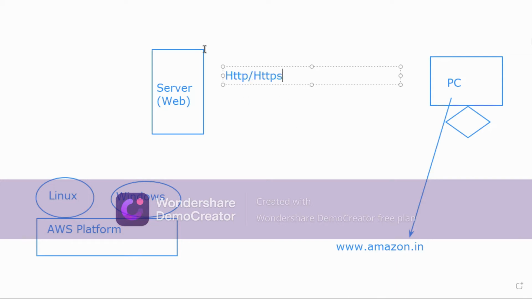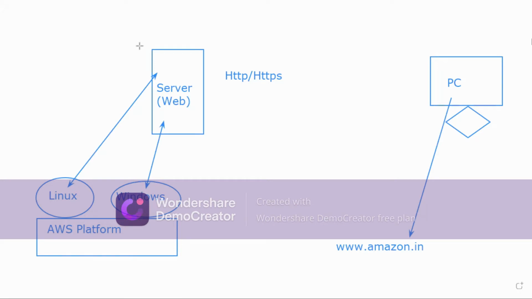You have to enable communication to HTTP or HTTPS on your web server, which is configured in your Windows server or in your Linux server. So this is what we are supposed to do. So we have to configure this web server on either a Linux machine or on a Windows machine.